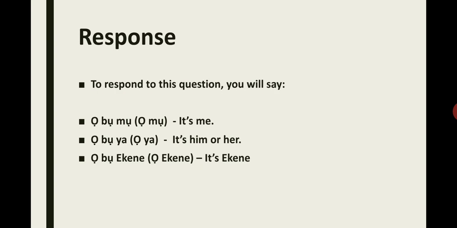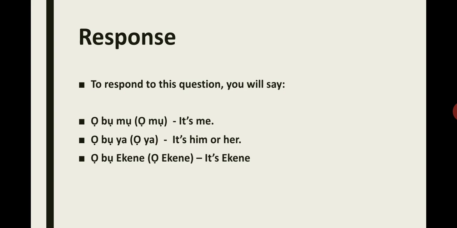Oya, which means it's him or it's her. Or you say obu Ekene, or o Ekene, if you want to shorten it, and most times we shorten it when we are communicating. It means it's Ekene. So you can use it to respond to this kind of question anytime you're asked.